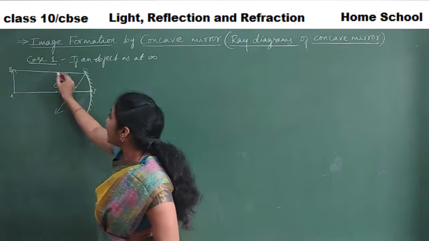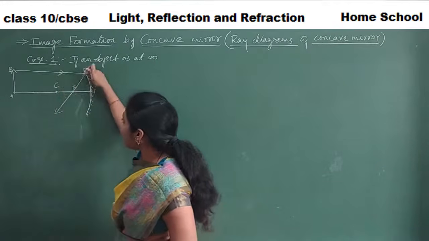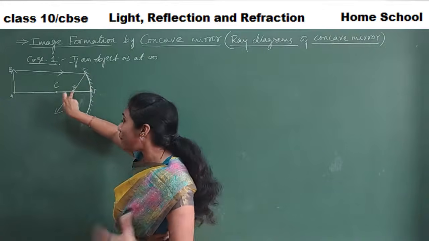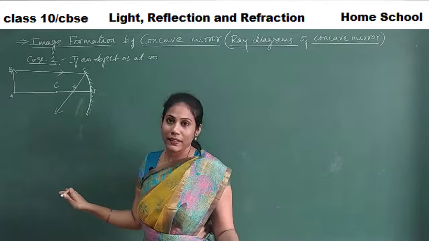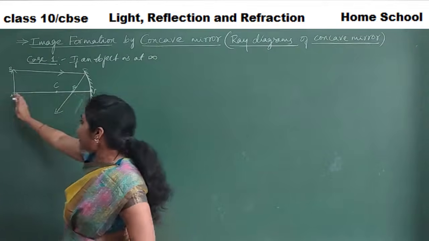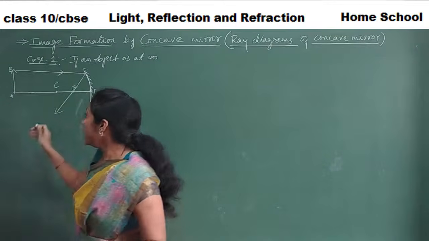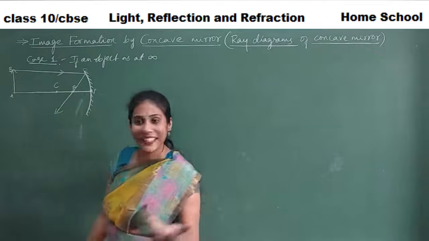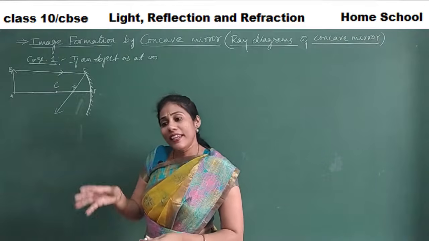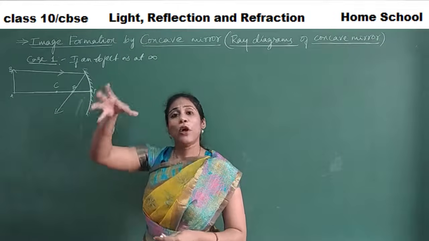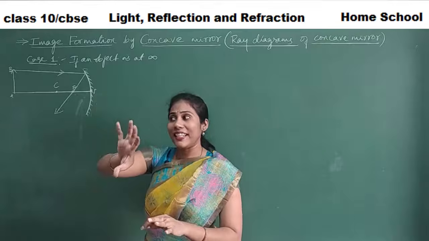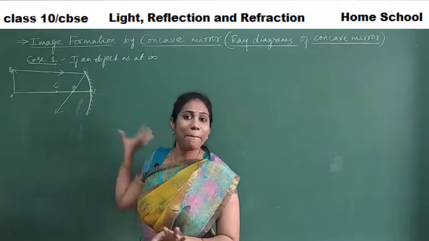When the incident ray goes parallel to the principal axis, the reflected ray passes through the principal focus point, right? And since the object is at infinity, the rays coming from an object at infinity are almost every time parallel.